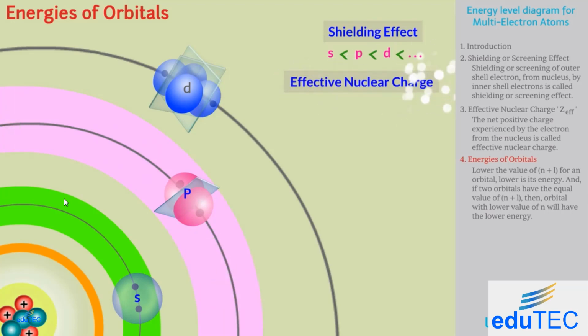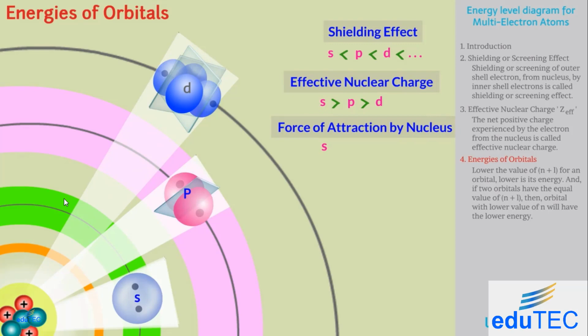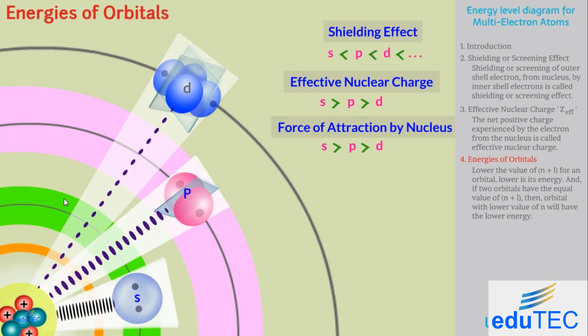So, the effective nuclear charge experienced by s orbital electrons is higher than p orbital electrons, which is higher than d orbital electrons. So, s orbital electrons are tightly held by nuclear force than p orbital electrons. Similarly, p orbital electrons are held by a stronger force than d orbital electrons.